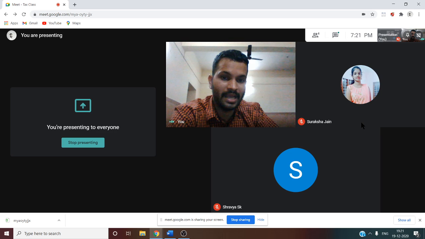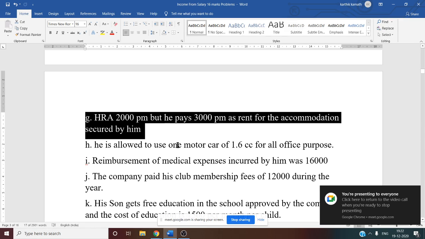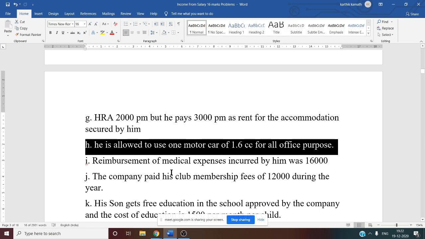What about bonus and commission? If it is given, we should consider. But commission, if a fixed percentage of turnover is given, then only we can consider. Or the commission is for the past 10 months or 12 months, then only we can consider. Here no such information is given. So our salary is only basic here for HRA purpose, house rent allowance purpose.